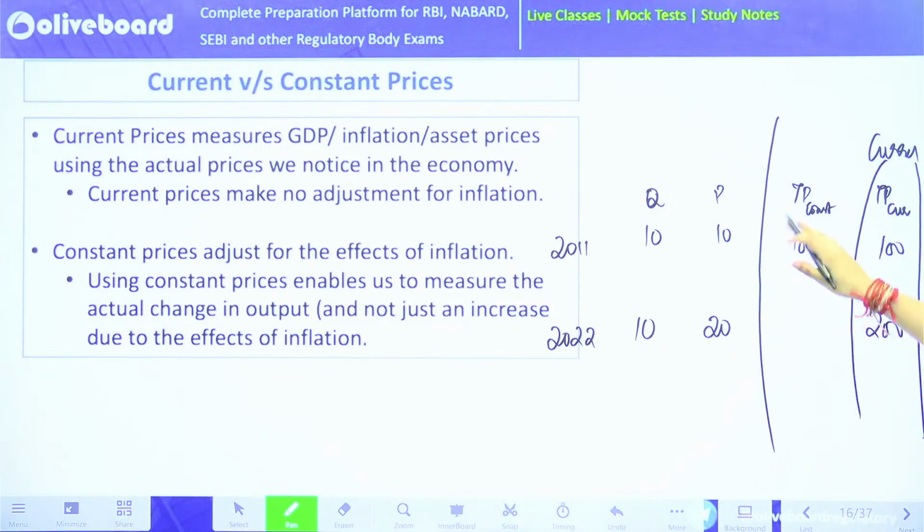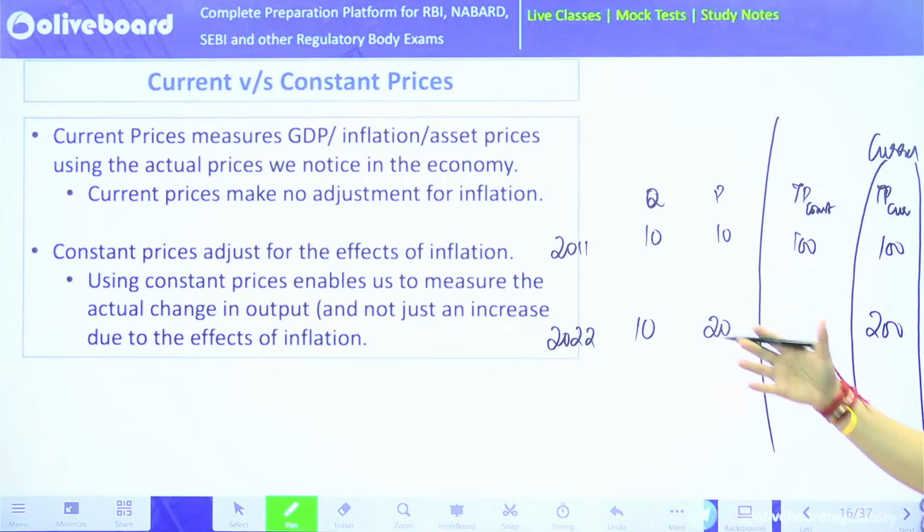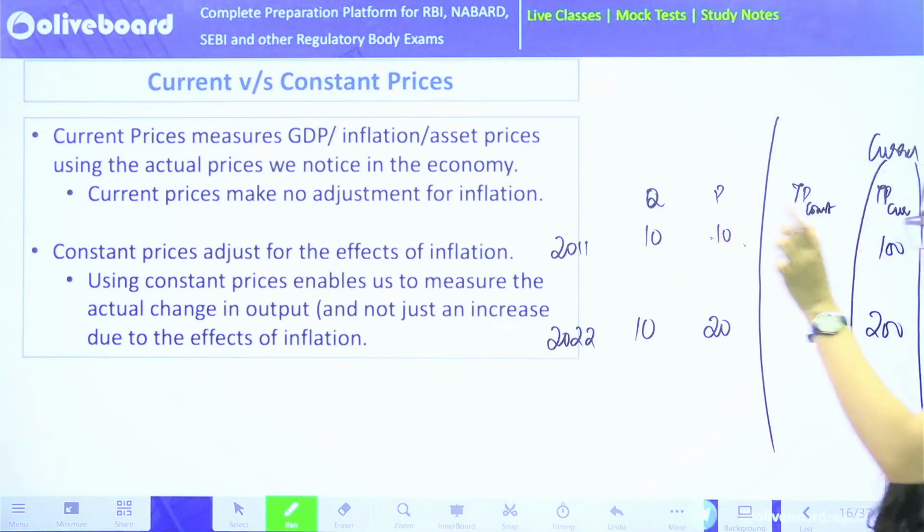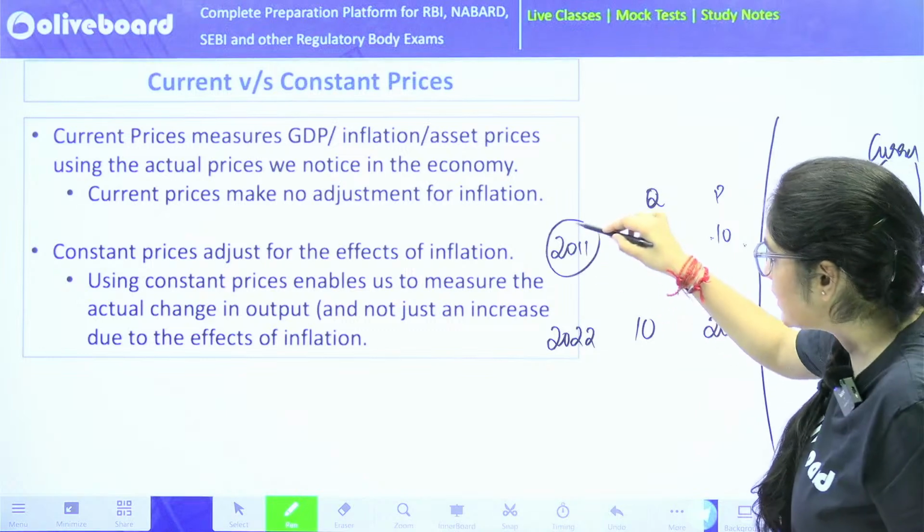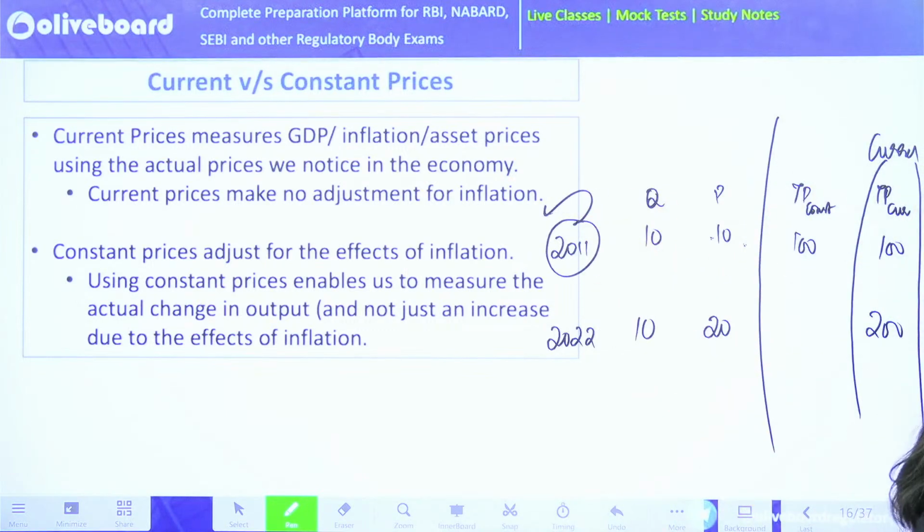But what will be the constant price? The constant price will remain the same as it was in 2011, because I have chosen this year as my base year. So the total at constant prices in 2022 will remain 10 into 10, that's again 100.